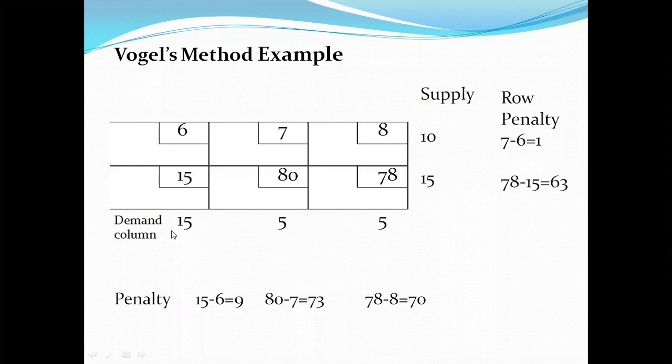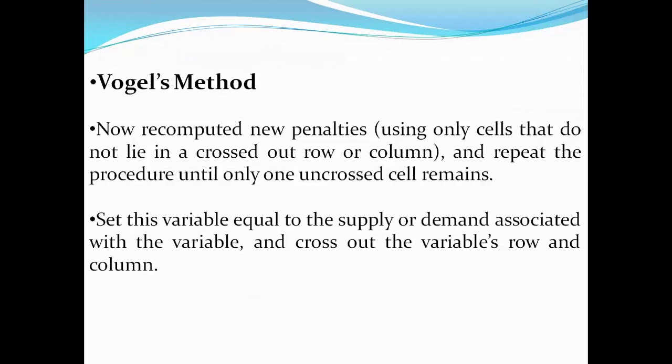As per the demand, depending upon the 25 units of supply, the demand is also 15, 5, 5, that is 25. And we have a constraint with respect to the Vogel method that upon repetition of the process, the crossed out rows and columns need to end in an uncrossed condition at only one column or one row, right?